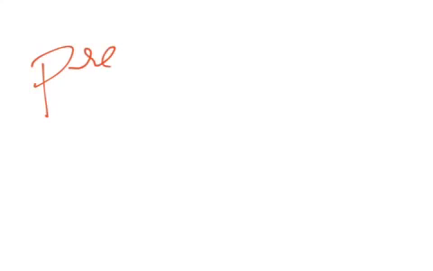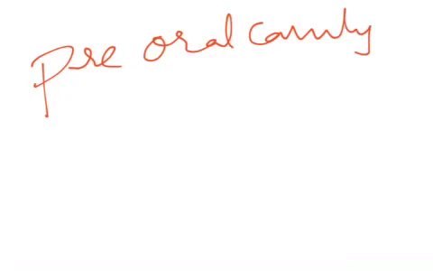The pre-oral cavity is a speciality of the cockroach, where the mouth parts are appendages. That means in front of the mouth there is a cavity, which we say is the pre-oral cavity.